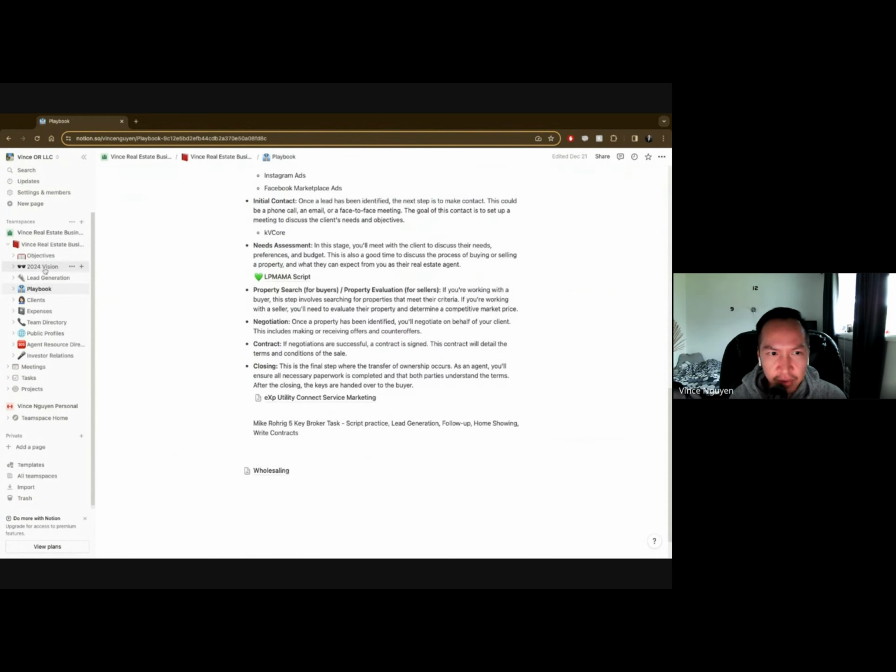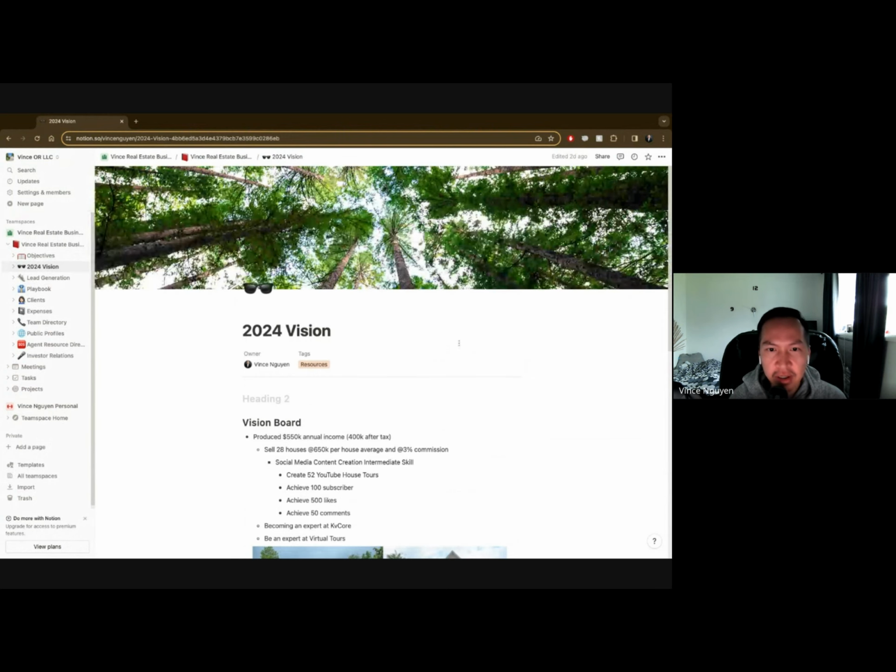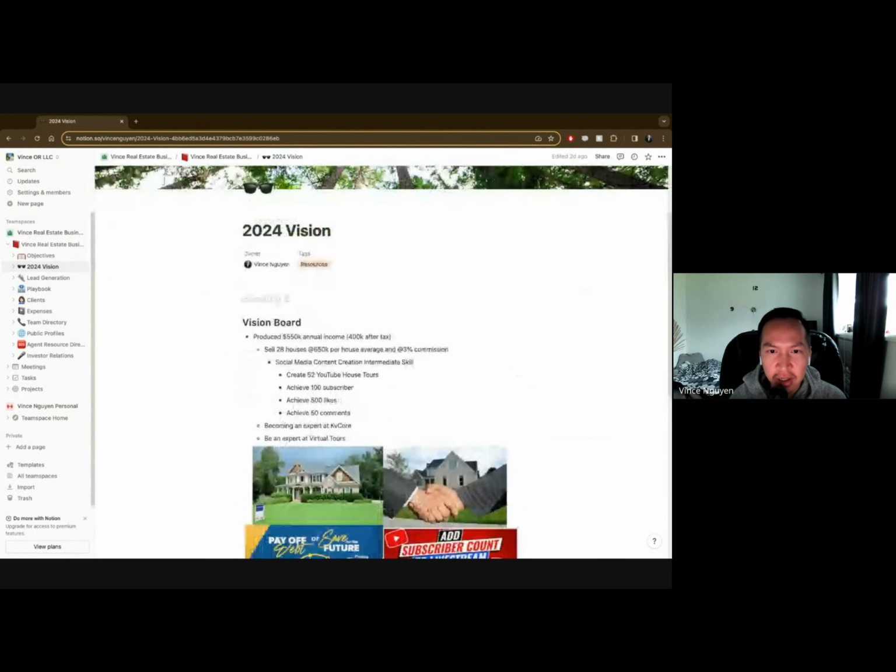And then to move forward a little bit on the vision itself of this business, we're looking for a production of about $550,000 of annual income. So this probably comes out to about $400,000 after taxes if we can find ways to cancel out a lot of our taxes. And how we'll break that down is that we need to sell 28 houses. And each house we're aiming for about $650,000 at 3% commission.